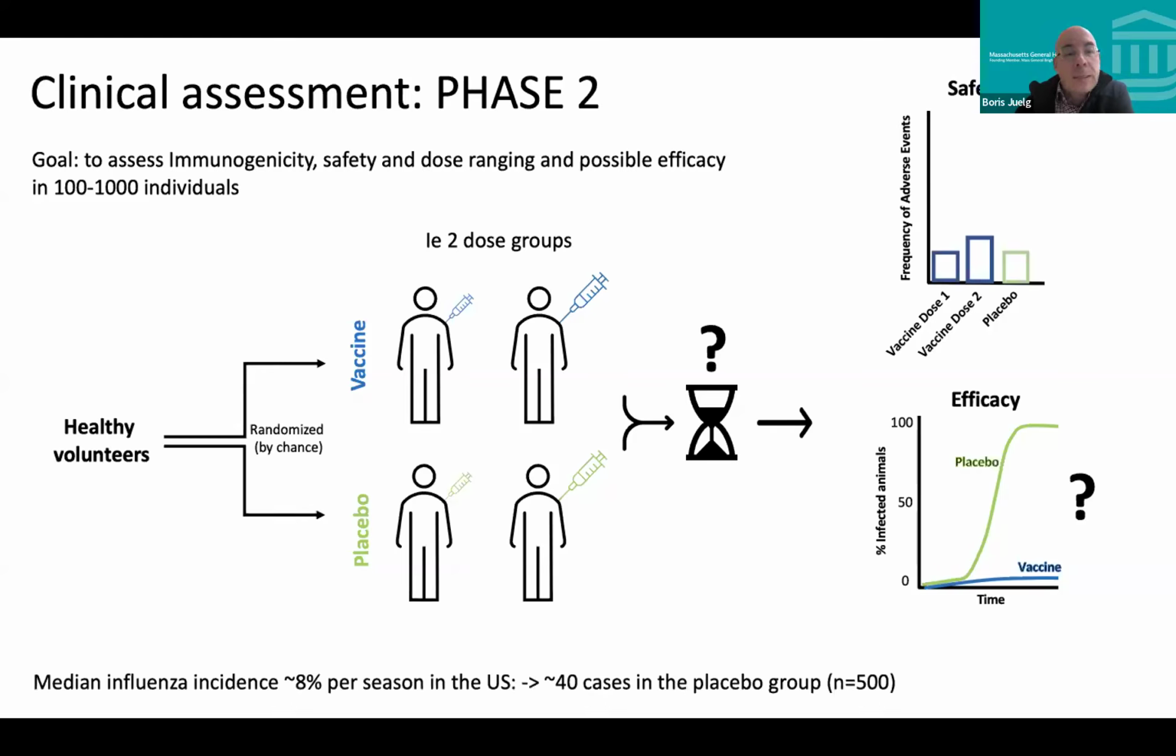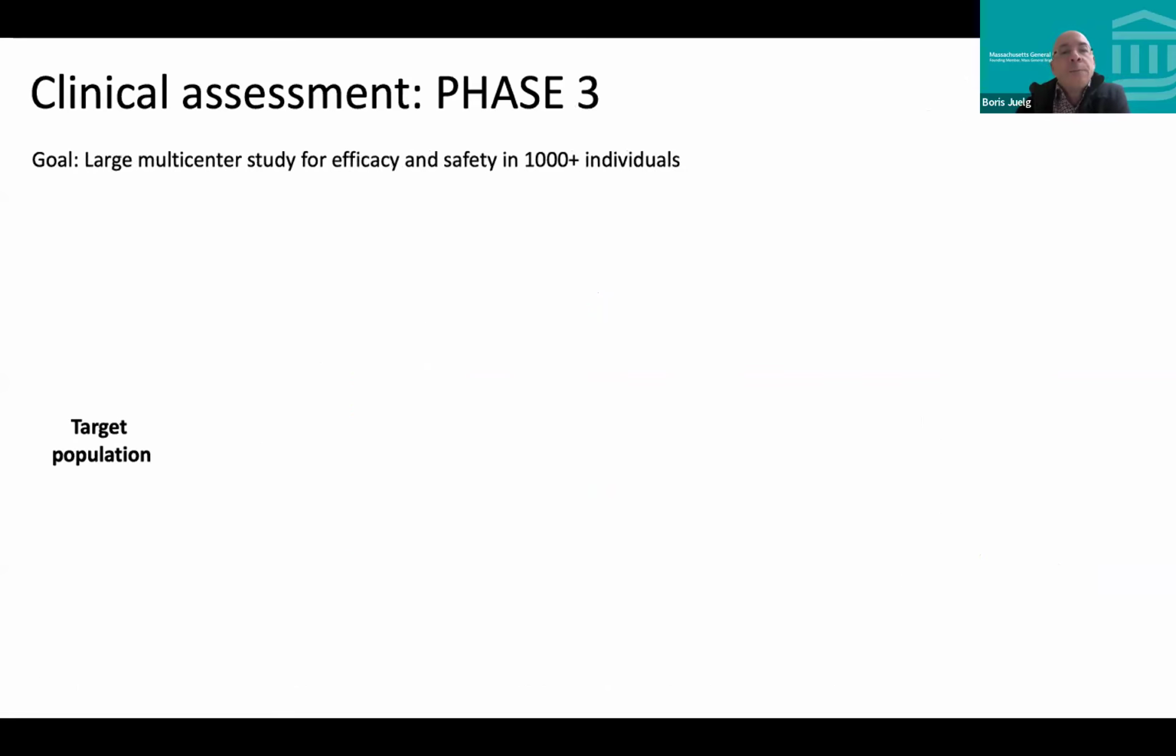So you have that, and think about that, if you think about influenza incidence in the US, which is roughly 8% per season, then to have only 40 cases, so people that actually develop influenza in your placebo group, you would have to enroll 500 people. So these studies immediately become relatively large. So that means you would have to enroll 1,000 people total, 500 in placebo and 500 in active, and that's already like a pretty large study.